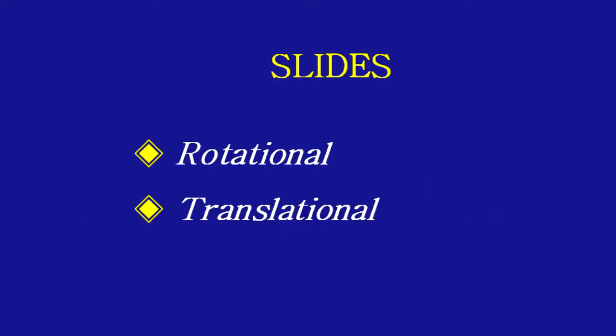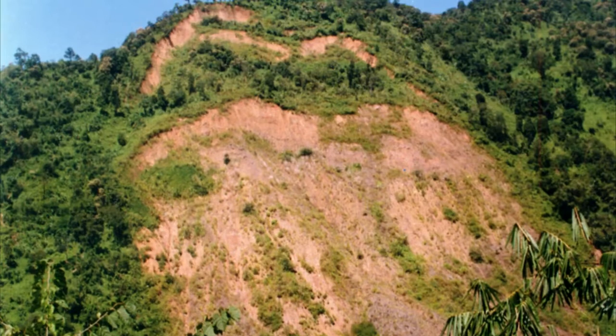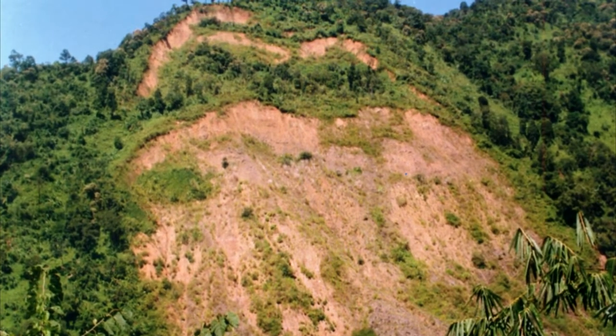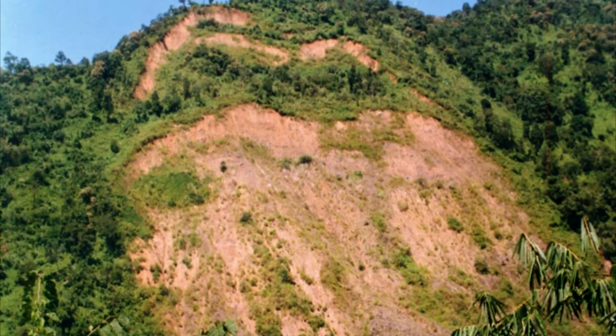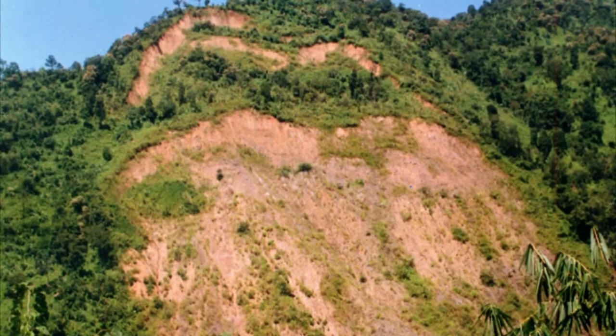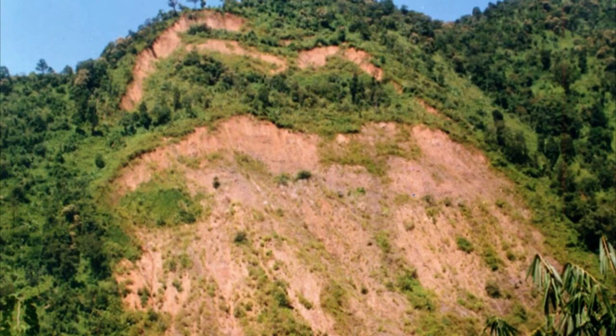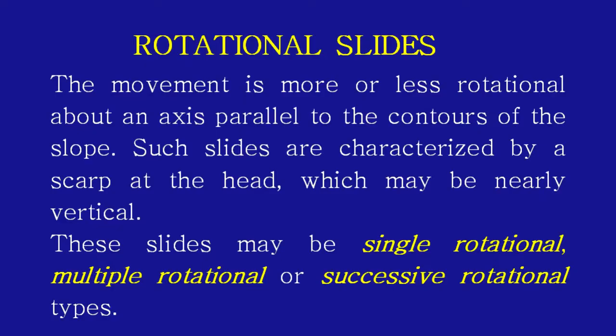Slides are of two types: rotational and translational. Rotational slides refer to a failure which involves slight movement on a circular or near circular surface of failure. They generally occur on slopes of homogeneous clay, shale, weathered rocks and soil. The movement is more or less rotational about an axis parallel to the contours of the slope. Such slides are characterized by a scarp at the head which may be nearly vertical. These slides may be single rotational, multiple rotational or successive rotational types.